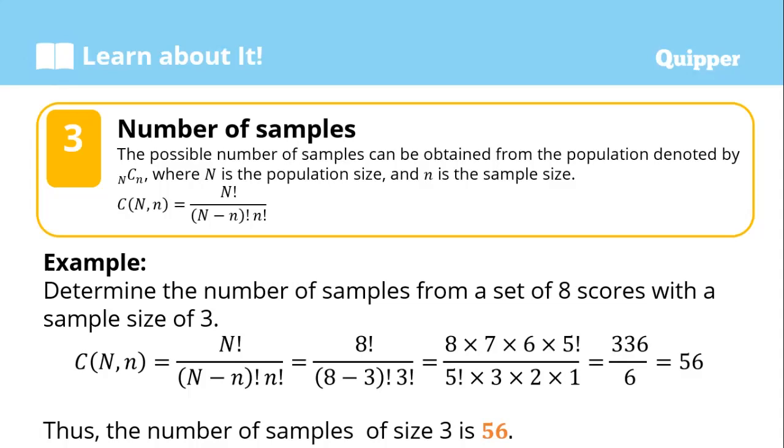What factorial means, class, is that, for example, given the number 6, we multiply it until 1. So that is 6 times 5 times 4 times 3 times 2 times 1. If 10, then 10 times 9 times 8 times 7 times 6 times 5 times 4 times 3 times 2 times 1. So it goes down to 1. Okay?